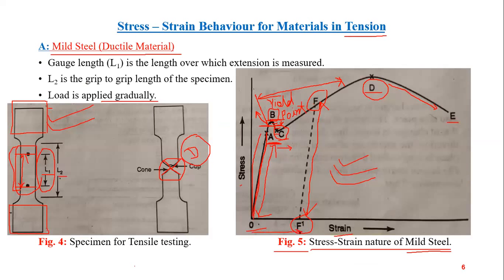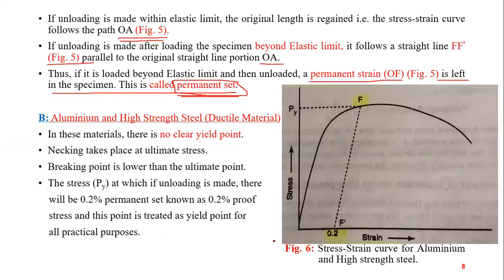So you see this behavior here, permanent strain. This is permanent strain. Okay. Same thing for aluminium and high strength steel. You see, this is the permanent strain. This is the permanent strain. So this permanent strain will be there in ductile materials if they are unloaded beyond the elastic limit.